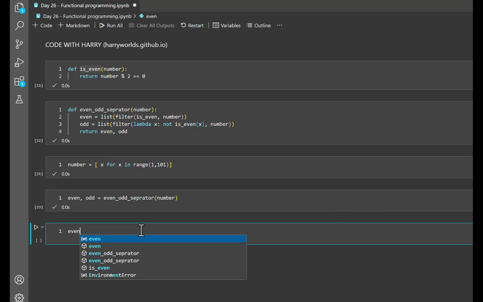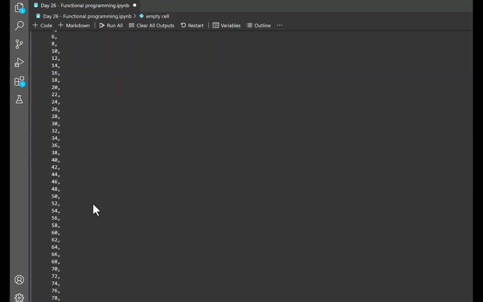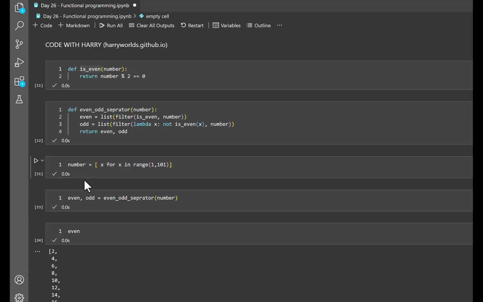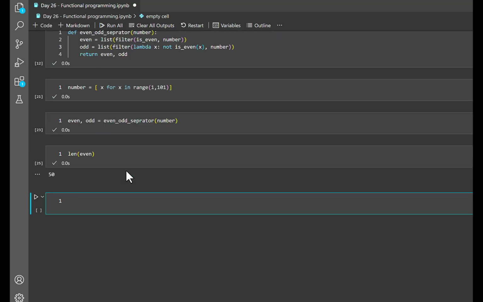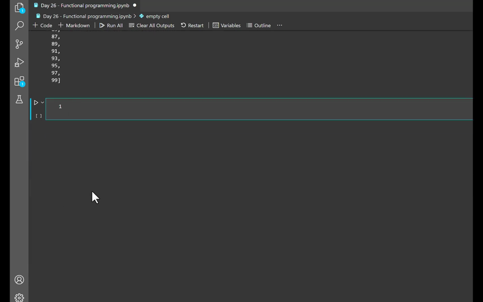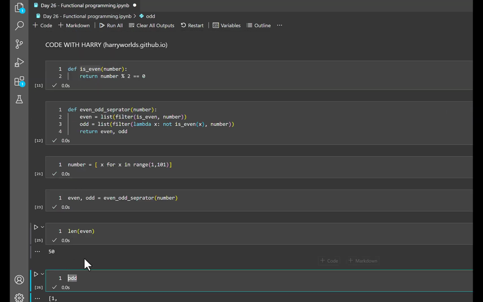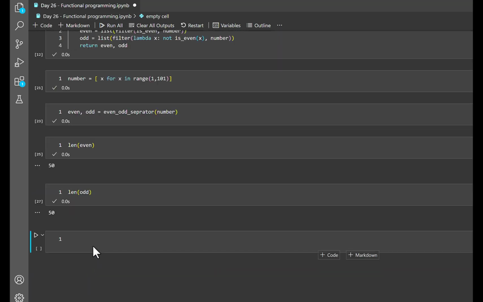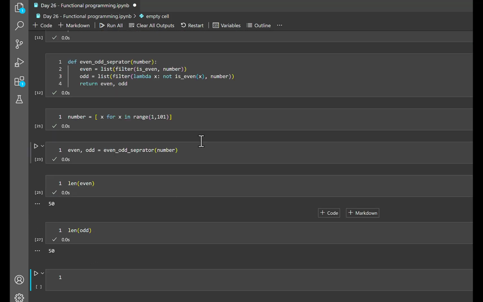Now we can say even. Now we can see over here all the even numbers till 100. We can put a len over here to check how many even numbers there are. There we go, there are 50 even numbers. Then we'll say odd, and you can see all the odd numbers. Now we say len, there we go, that's 50. Now you can see there are 50 even numbers and 50 odd numbers.